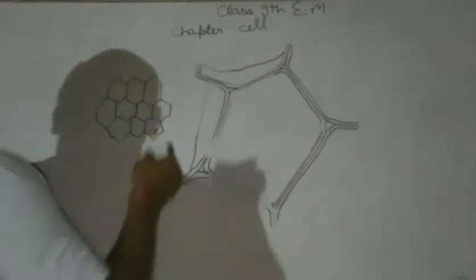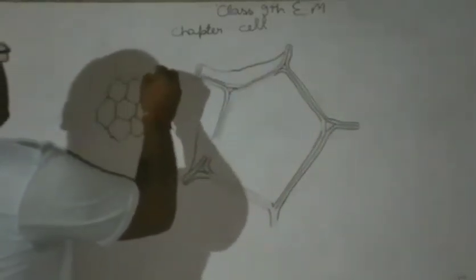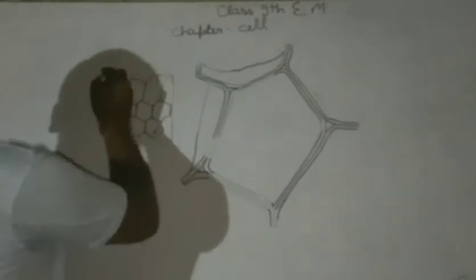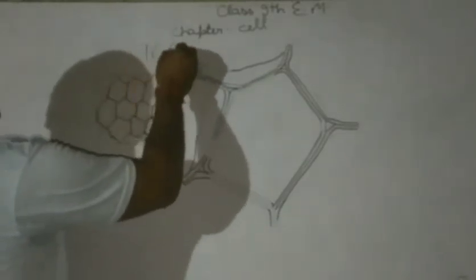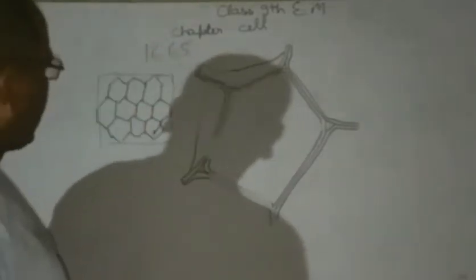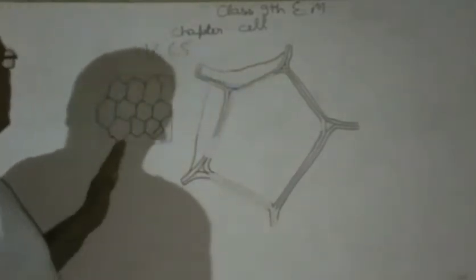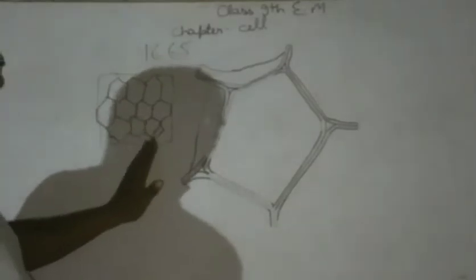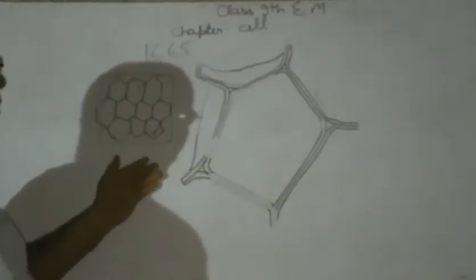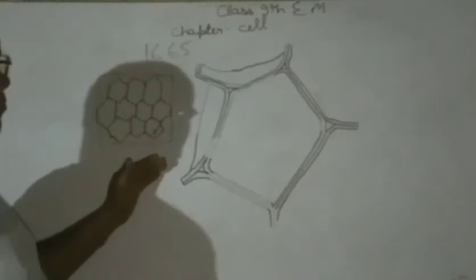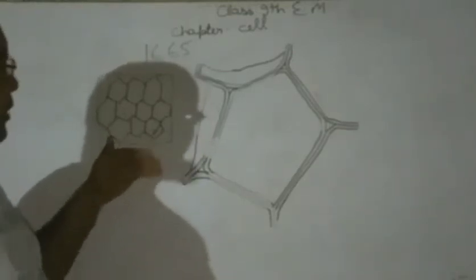The cell was coined by Robert Hooke in 1665 when he cut a slice of the cork. Cork is a special type of wood. We can say cork wood.